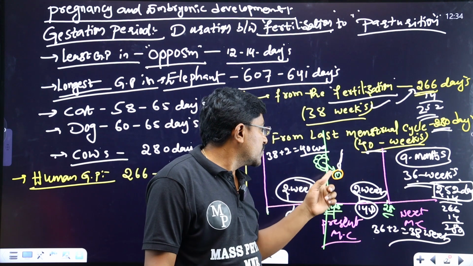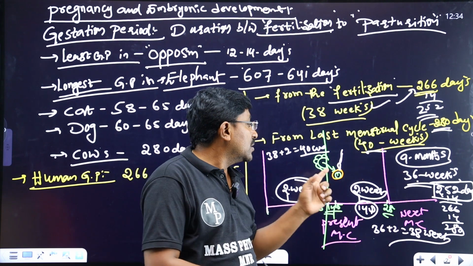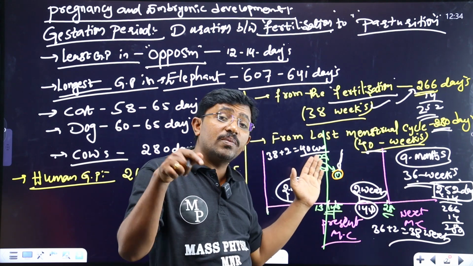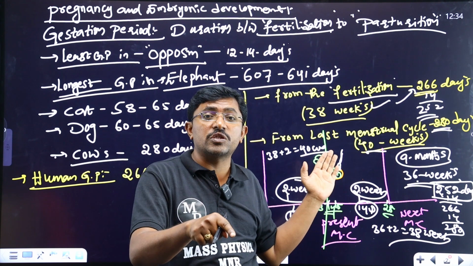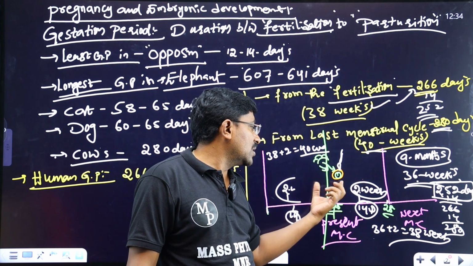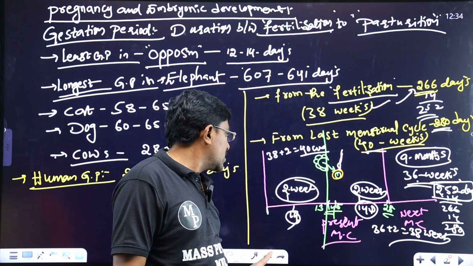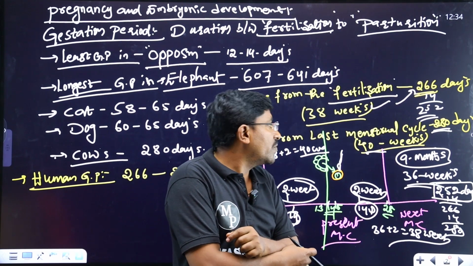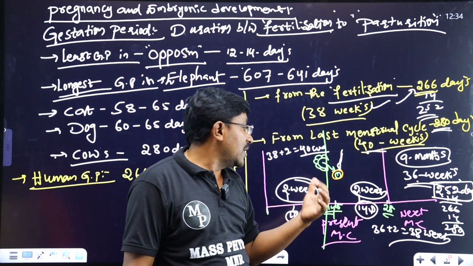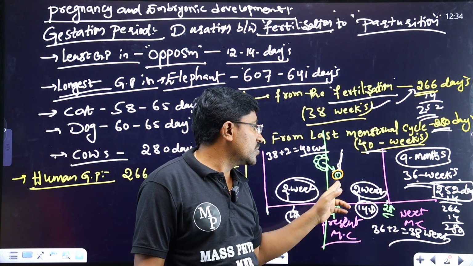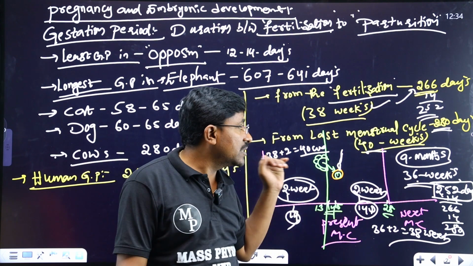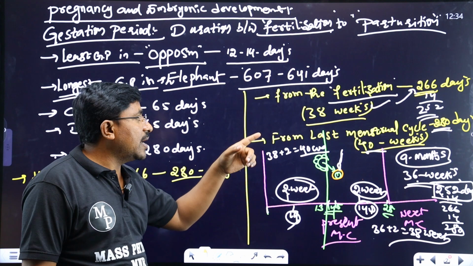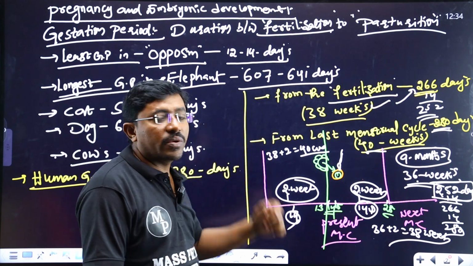Okay, once the sperm is fertilized with the ovum, what happens? The next menstrual cycle will not continue. Means this is the last menstrual cycle, the one in which fertilization takes place. So here 4 more weeks are there: 4 weeks plus 36, that is 40 weeks, which means 280 days, nothing but 40 weeks. This is from the last menstrual cycle. From fertilization, we add 2 weeks to 36, so 38. This is the human gestation period calculation from the last fertilization and from the last menstrual cycle.